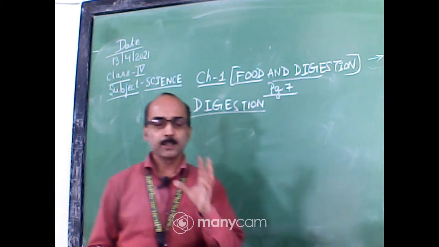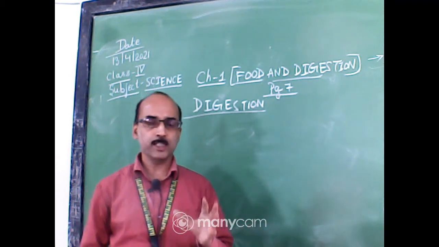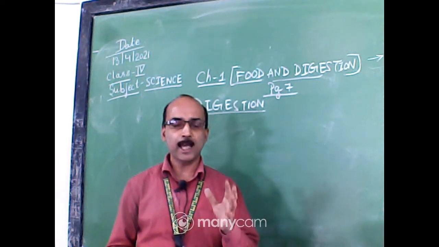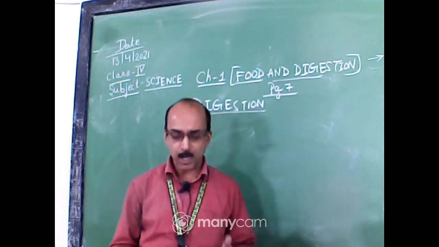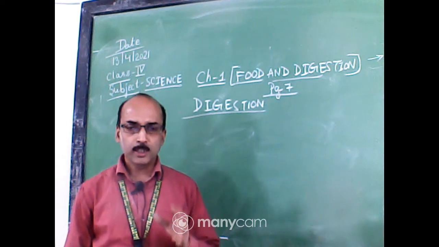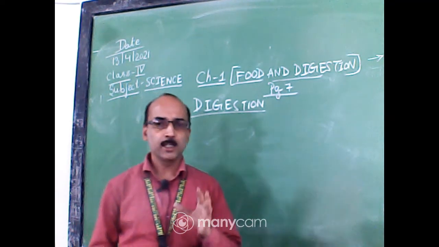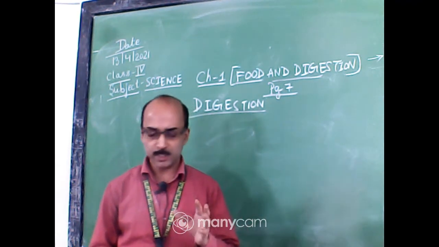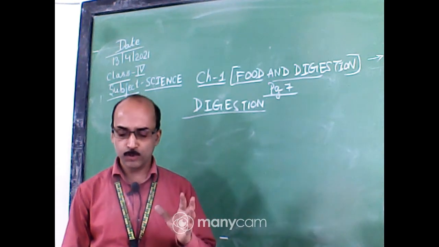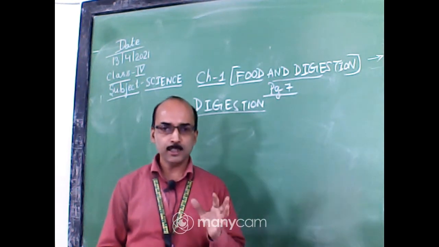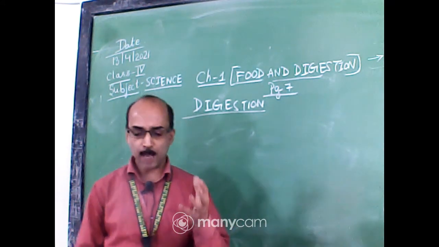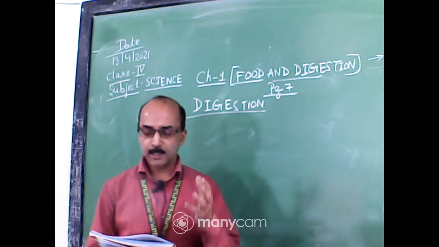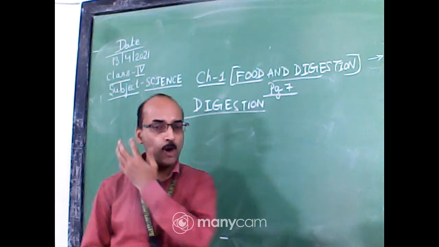Most probably the different nutrients, carbohydrate, protein, fat, vitamins, minerals, are absorbed in the blood and distributed to different parts. Then not all the food is digested, some undigested food is there. This undigested food goes to the large intestine, where the water from the undigested food is absorbed, and then it forms the feces.